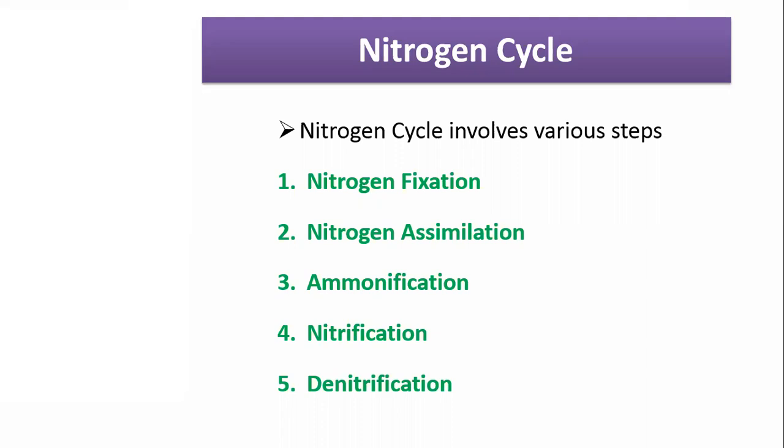Ammonification is the third step. Ammonification means the process of converting organic nitrogen into ammonia again after the animal dies. This process is known as ammonification, and it is also known as mineralization.